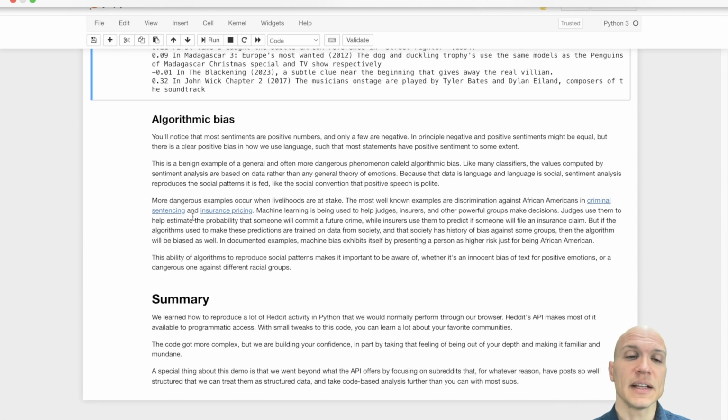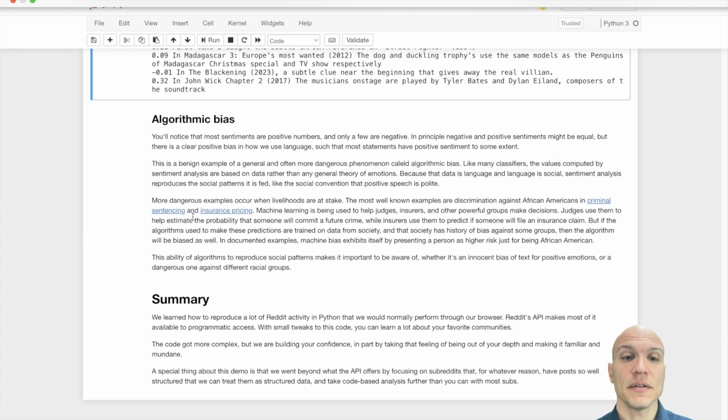So I'll give you links to several more pernicious examples, including also insurance pricing, to flesh out this idea of the data we use, the data we instrument our tools on, can influence how they act and can encode social biases, even in seemingly objective things like a classifier, a sentiment classifier in our case.